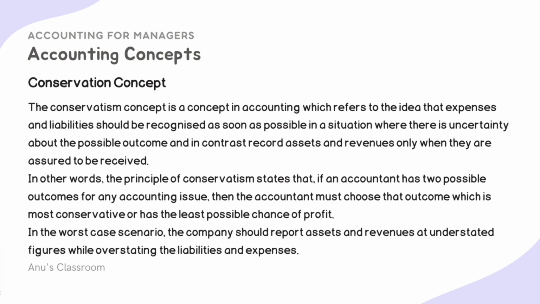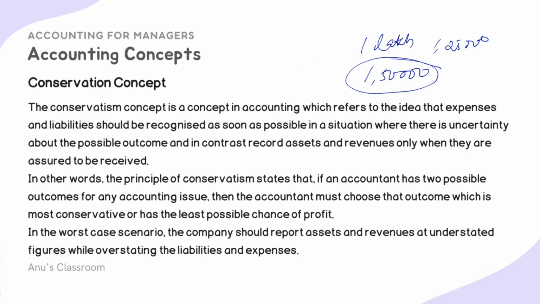In such a case, these liabilities should be recorded at the maximum of expense. Suppose I took a loan of 1 lakh, and the maximum amount I might have to pay back is, let's say, 1 lakh 50,000, or at least I will have to pay 1 lakh 25,000. In the conservatism concept, I will record that liability as 1 lakh 50,000.